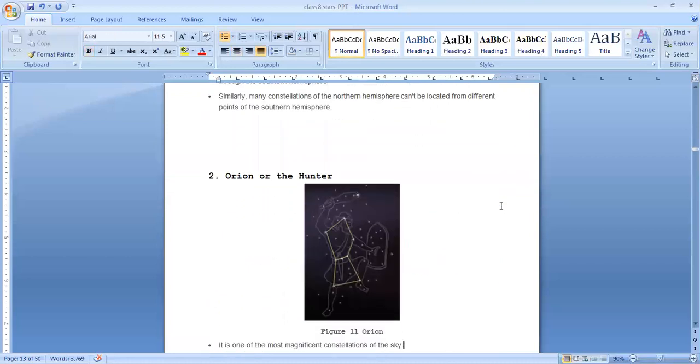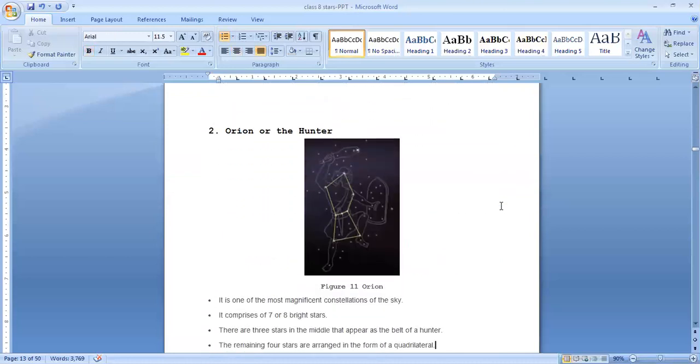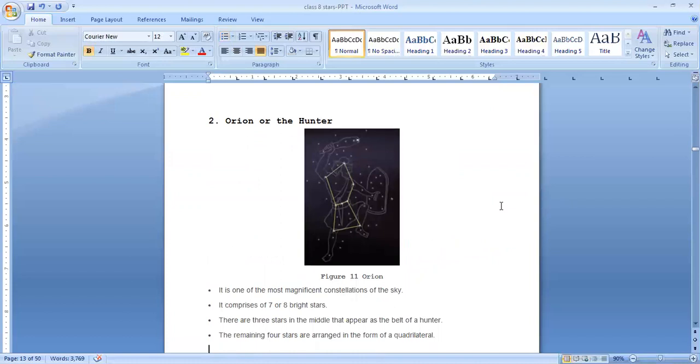The next one is Orion or the Hunter. Look at this. It has the shape of a hunter. It is Orion. It is one of the most magnificent constellations of the sky. Which one? Orion or Hunter. It comprises 7 or 8 bright stars. You can see here, you can count 1, 2, 3, 6, 7, 8. It consists of 7 or 8 bright stars.